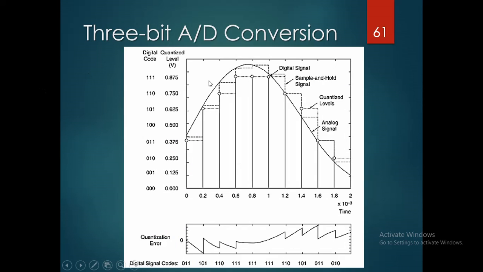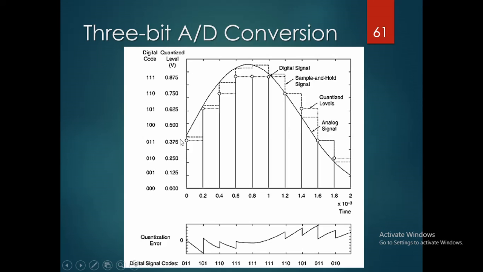If we observe a 3-bit conversion here, this is the analog signal, this is the digital signal, and this one is the sample and hold circuit. Whenever the first point of the digital signal is observed, the remaining is held, and then again it occurs.